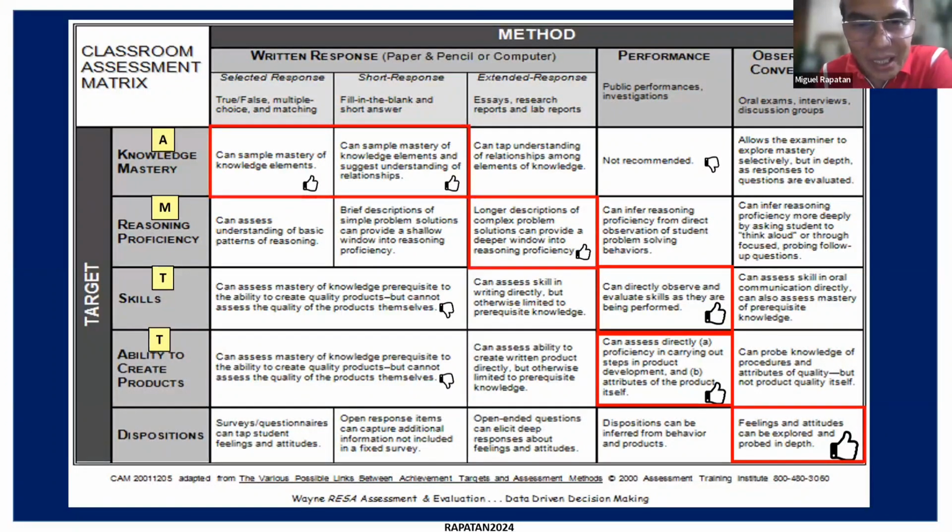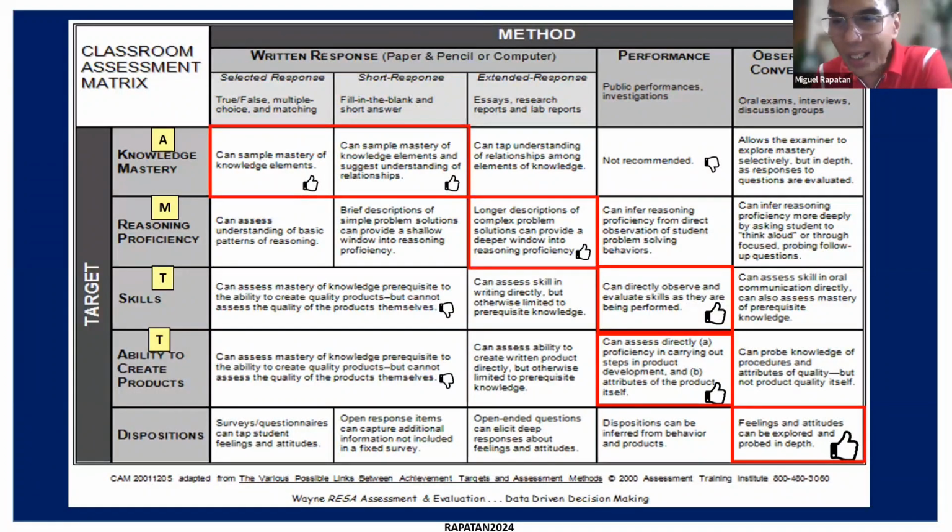For some of these that are not aligned, you do not directly get the evidence. Okay. So for example, let's look at the items that have a thumbs up. Darlene Sazon, can you read the first one for knowledge mastery?